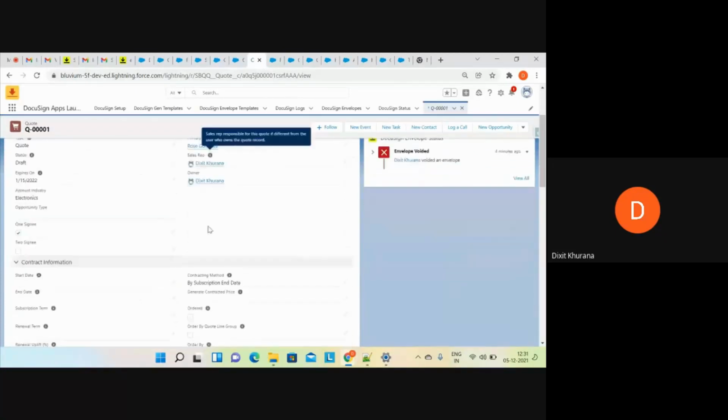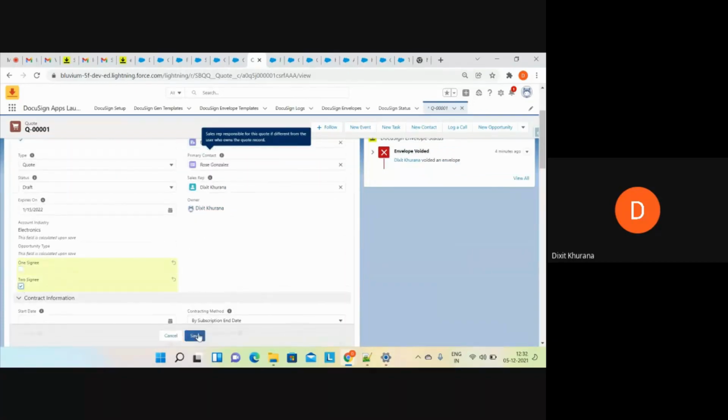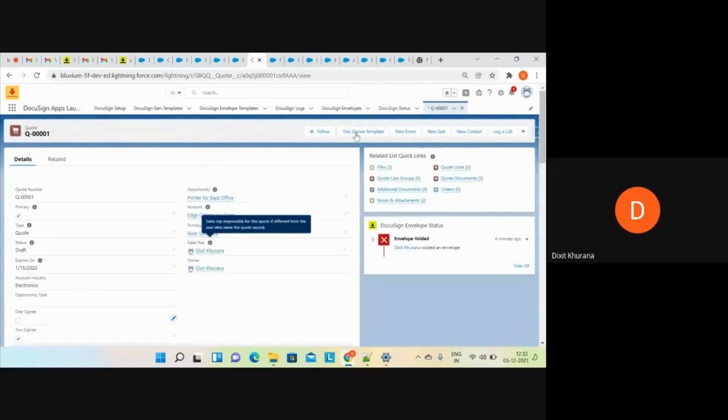Another thing is, let me do that as well. I'll simply uncheck this checkbox now and I'll check this out. Click on save. Now you can see the two signee template button is there. Okay, I'll click on this button.